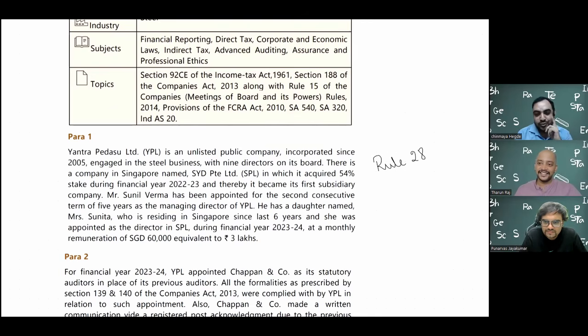I just have one question to Punarvas sir. Since it is an unlisted public company and they have acquired a foreign subsidiary, should they do consolidation as per company law? Listed companies have to do it as per SEBI regulations, but for an unlisted company, Section 129 is clear that you need to do it even for that. The concern was whether I should do it for joint ventures also, because company law says you have to do it for associates and joint ventures and all types of companies. I think there was some problem with Ind AS that did not include associates, sorry, JV.